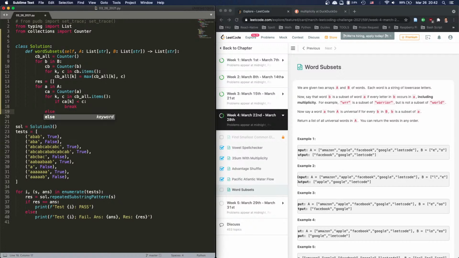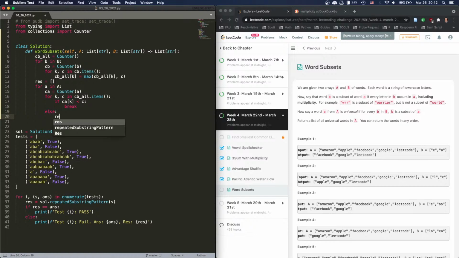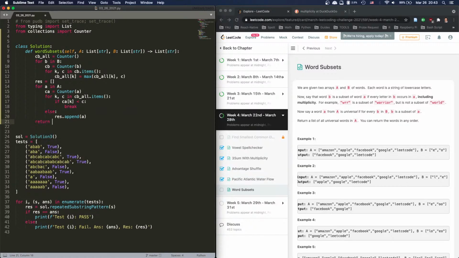Otherwise, else, which means everyone is larger or equal to c, which means we have found it, then res.append a, and we return res. Okay, let's try the test cases.